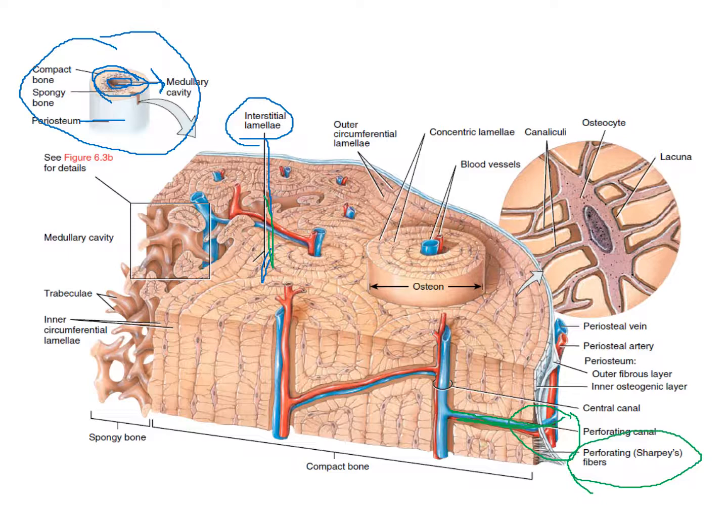The spaces in between the osteons have lacunae. Lacunae contain osteocytes, and the channels that are developed from the lacunae are called canaliculi. And the central canal or the Haversian canal contains blood vessels. This middle part is called the medullary cavity, and this region which is in between the medullary cavity and the compact bone is called spongy bone.